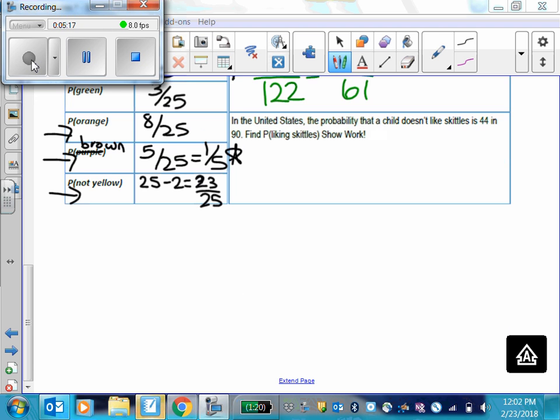In the United States, the probability that a child doesn't like Skittles is 44 in 90. Find the probability of the child liking Skittles. What was it before you simplified? 46 out of 90. Any questions on probability? Everybody's good there? Okay, let's go on to odds.